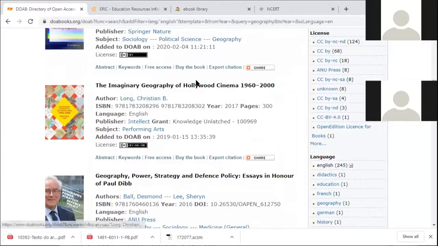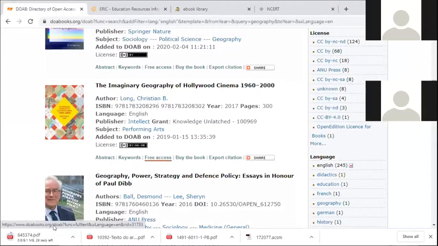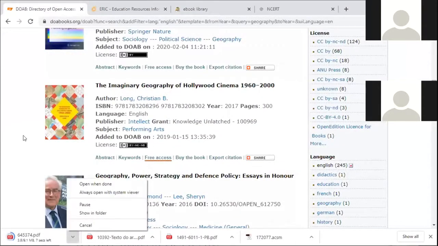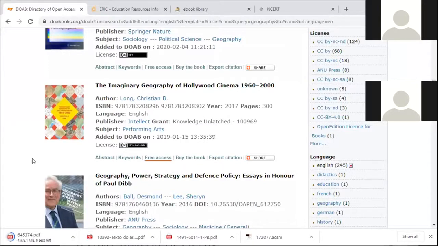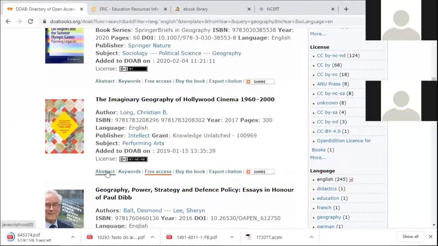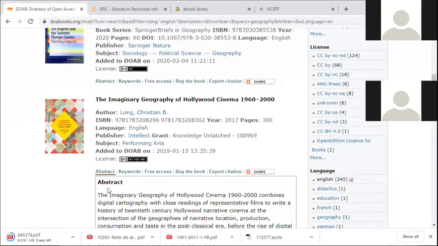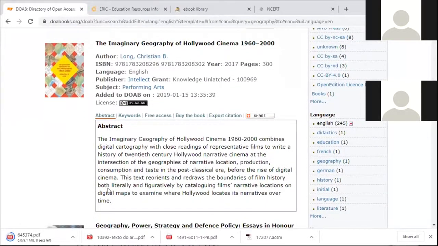If I want to see this, the imaginary geography of Hollywood cinema. I want to access this resource. Just click on free access. It will download the ebook. Abstract is also given. You can just read the abstract and you can then decide whether you want to download this book or not.